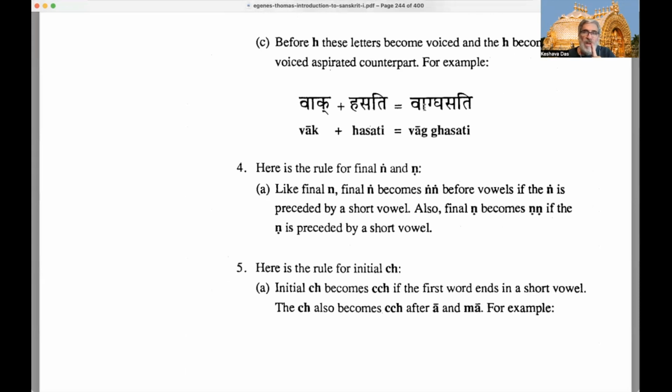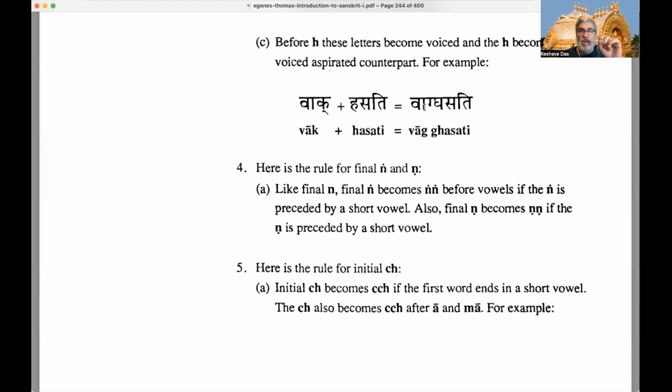But that's not all that happens. We also have to change the hakara, the H in the initial letter of the second word. That becomes the voiced aspirated counterpart. So what is the voiced aspirated counterpart of g? It's the fourth letter of that group.